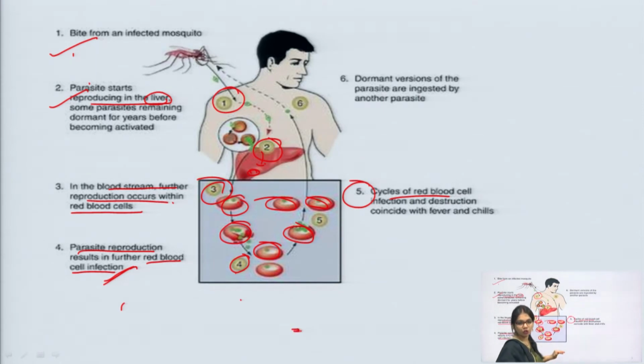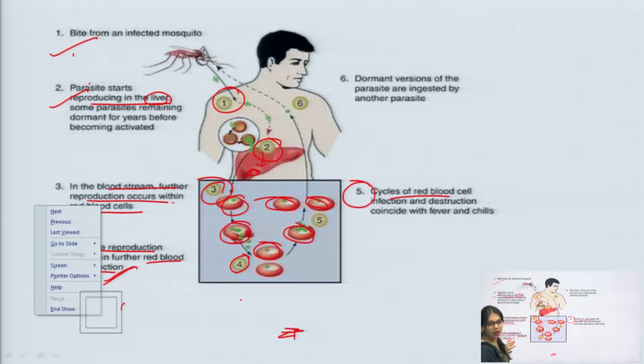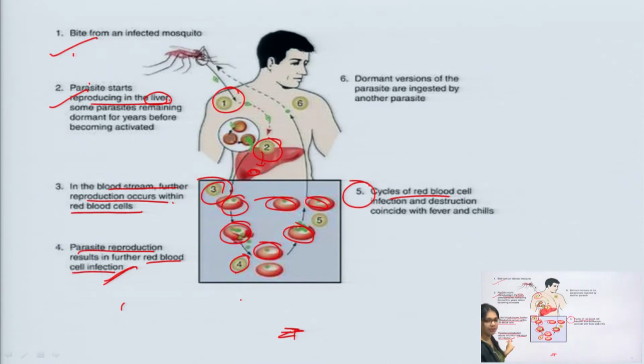After the fourth stage, when parasite reproduction results in further RBC infections, the RBCs rupture, so in the fifth stage destruction of the RBCs occurs.